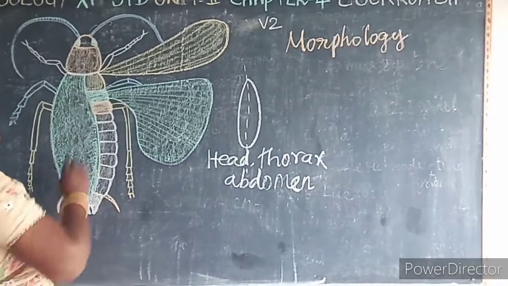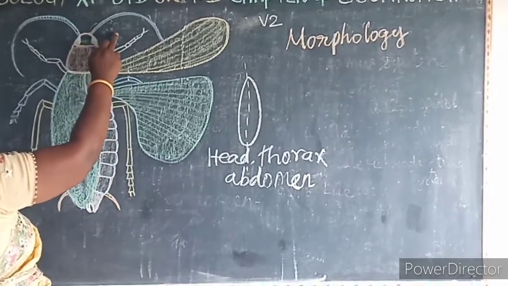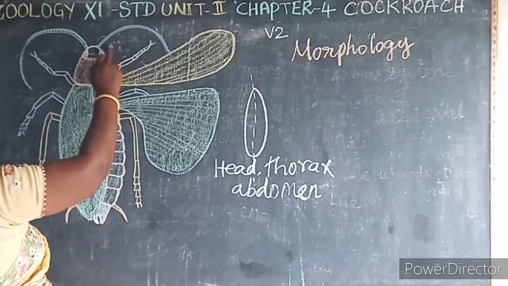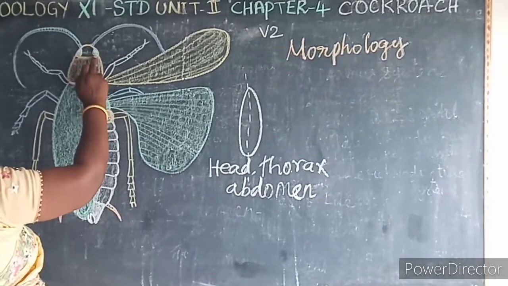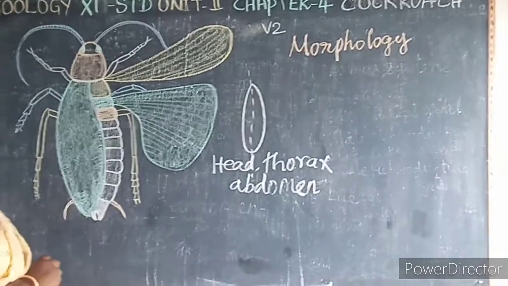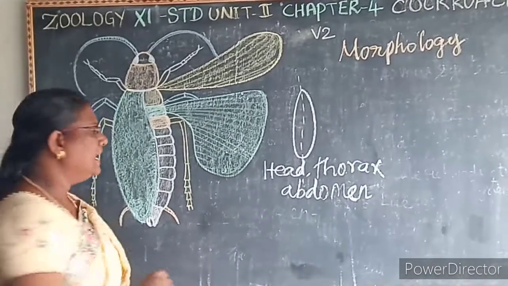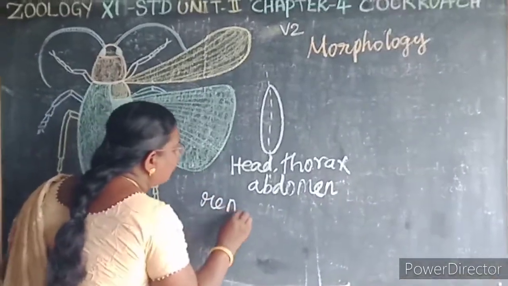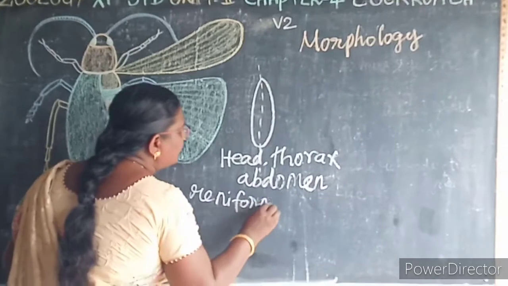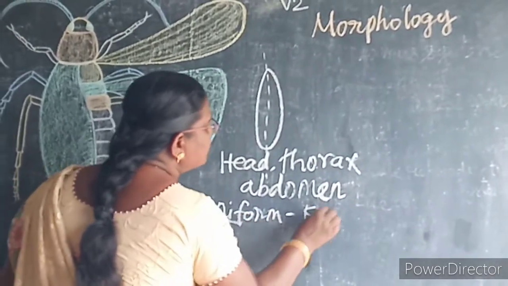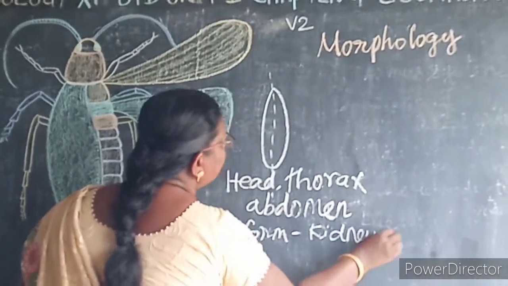The head is small and triangular, and it comprises parts like antenna, compound eyes and mouth parts. So here a pair of compound eyes are present. These compound eyes are large and sessile. Sessile means what? Attached. Then here it is reniform. Reniform means what? Kidney shape. Then the compound eyes are present.